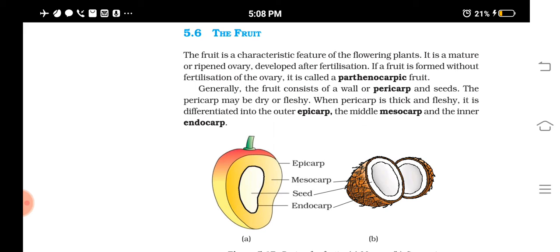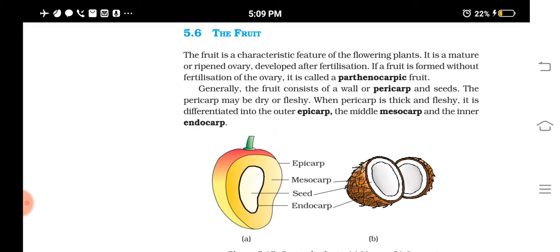So you can see here the comparison of these different layers in a coconut and in a mango. So epicarp, then mesocarp, which in coconut is fibrous and here in mango it is fleshy. Then endocarp will be the inner part.